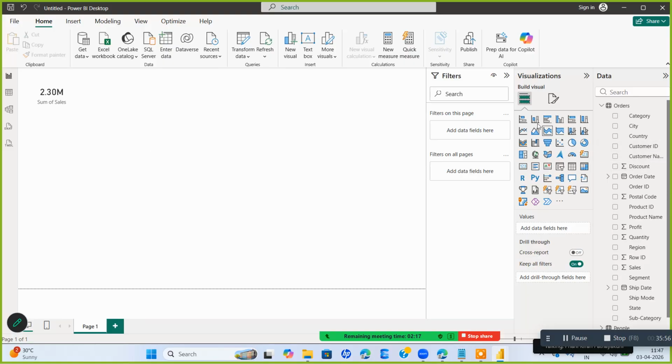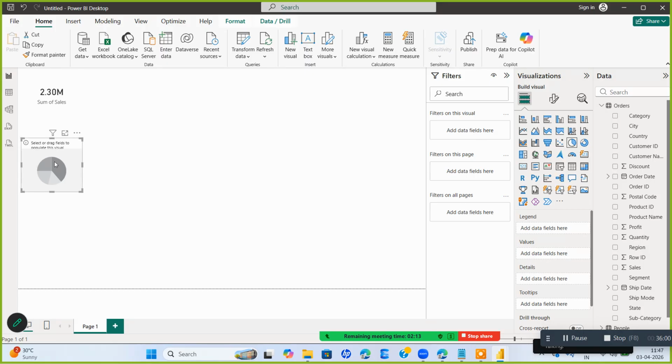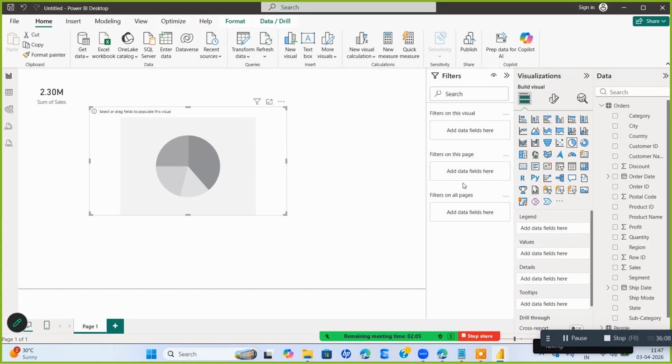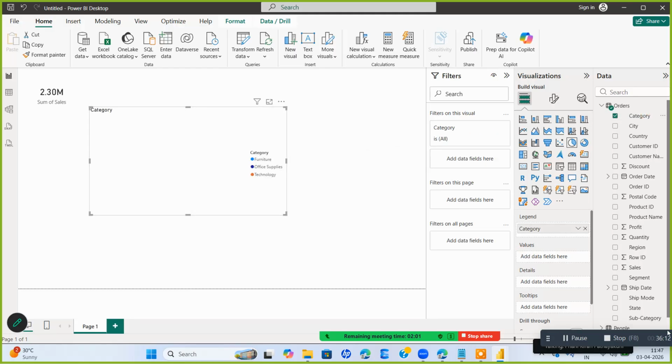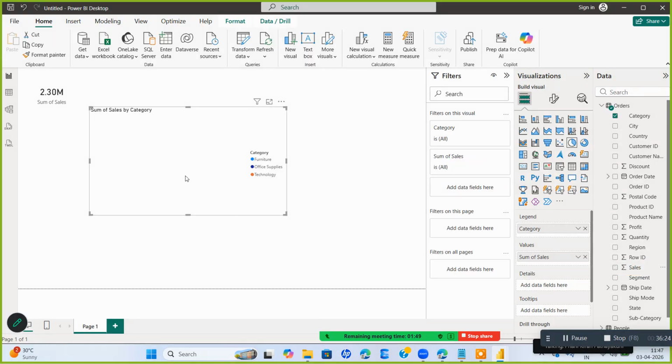So I will take a pie chart. In the pie chart, I'm going to drag, I wanted to do an analysis. Let me do an analysis. I am going to understand category-wise which product is selling the most. I have taken Category here, and see, Sales. The sales is there, right? I'm going to just select it and drag it here.